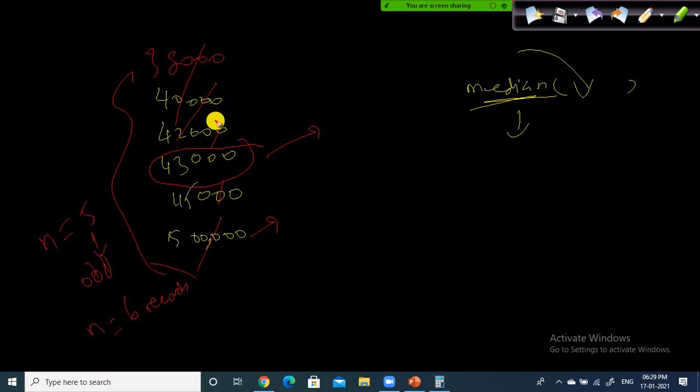What you will do is cancel these two and these two, and in the middle you have 2 values. If your sample size is 6, an even number, then you need to take the 2 middle values and add them together, 42,000 plus 43,000. How much will you get? 85,000, divided by 2.